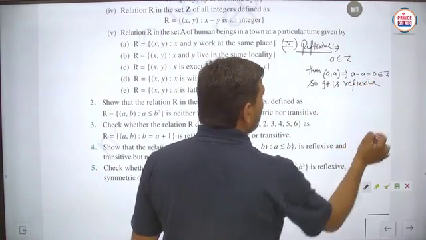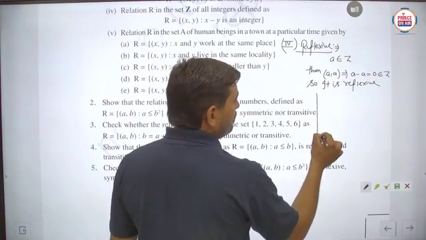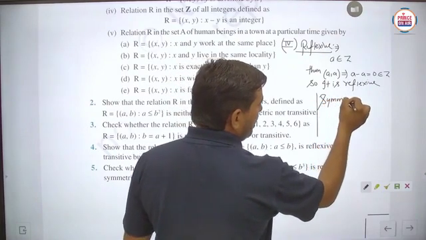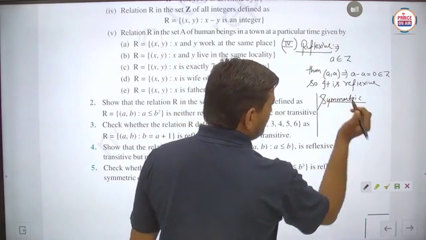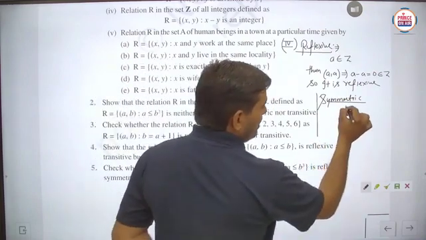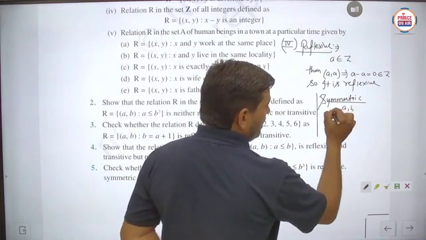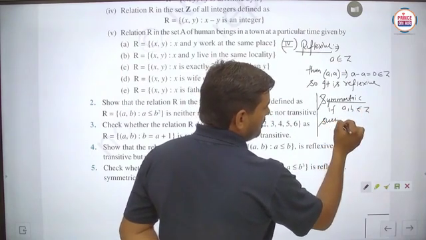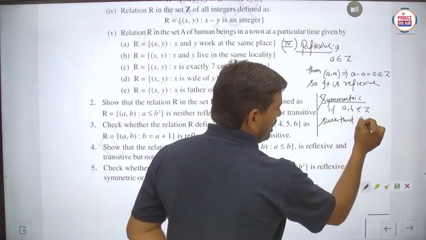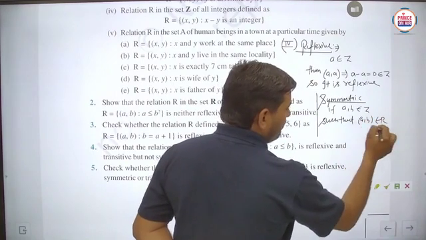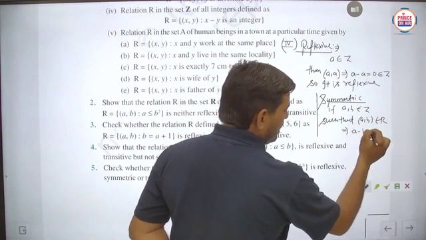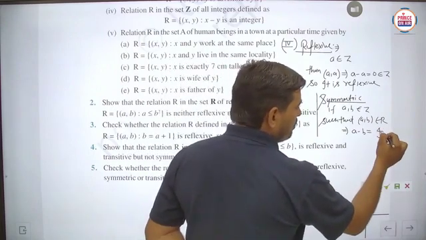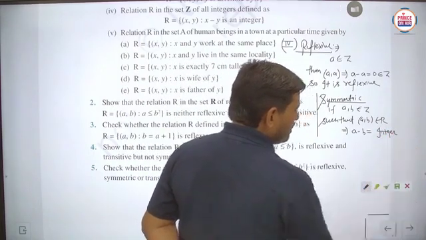Next we have to check for the symmetric. So basically student, you can check symmetric. Suppose (a, b) belongs to the integers such that (a, b) belongs to R, which implies that a minus b equals an integer. Is it to be clear?